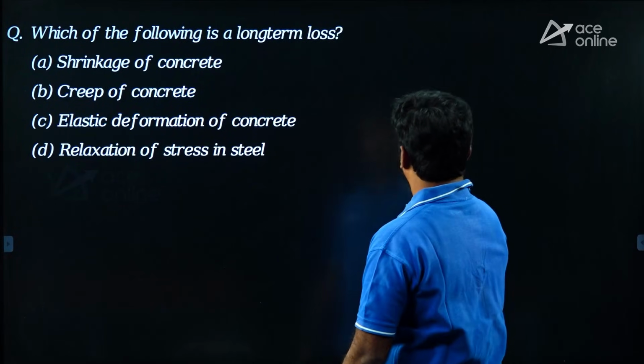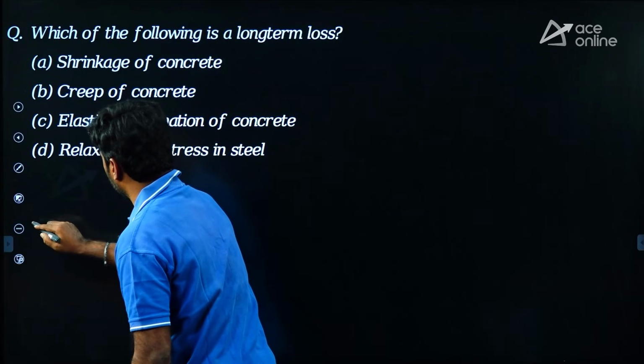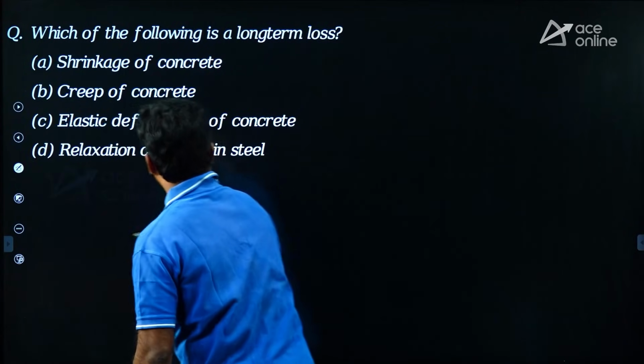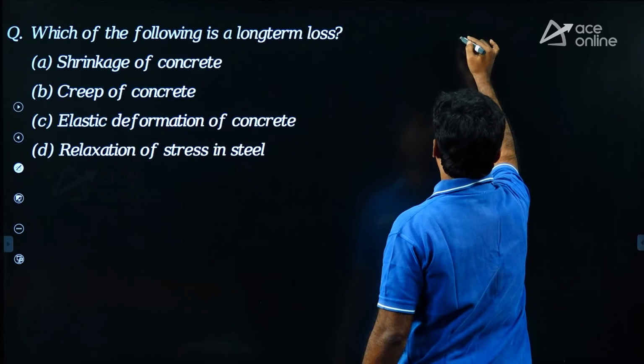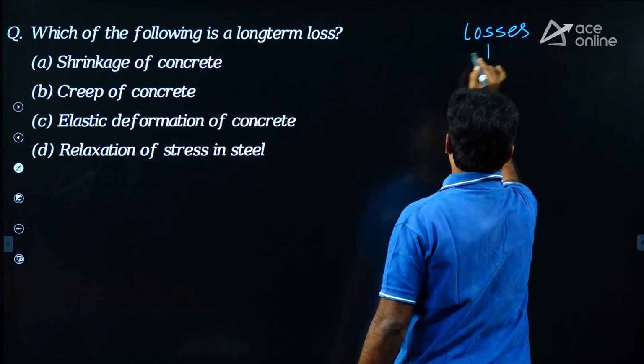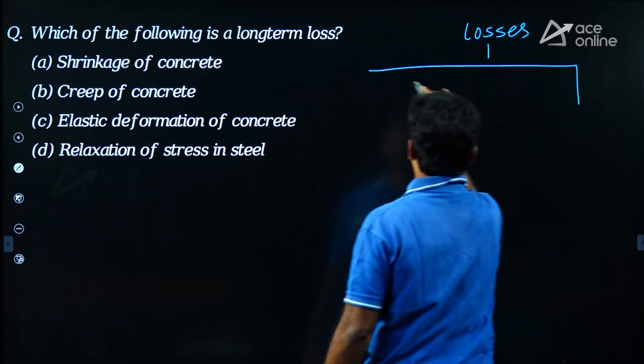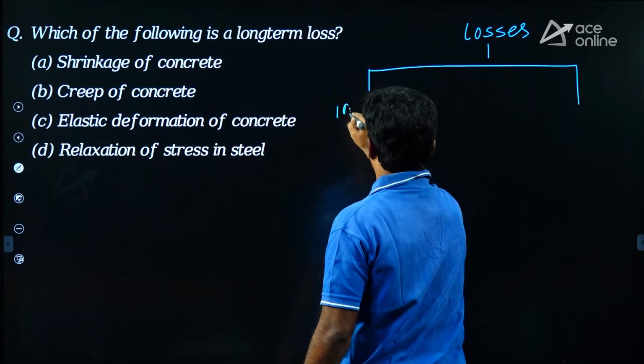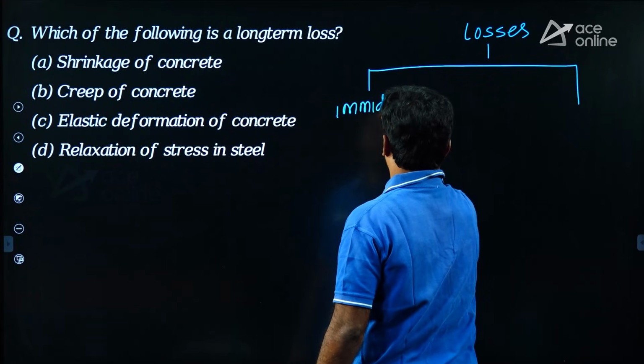My dear, losses are of two types, which are immediate losses and time dependent losses, or you can say long term losses.